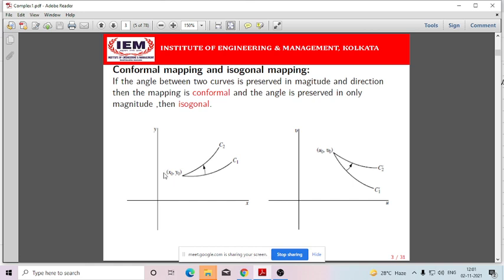Okay. So if the angle which is made between these two curves is the same here in magnitude as well as in direction, what do you mean by the direction? We can measure the direction of the angle by either anti-clockwise direction or clockwise direction. Here it is anti-clockwise, here also it is anti-clockwise, and the amount of angle made by the two curves here and made by the two curves here are the same. Then the function by which these two curves are transformed to these curves is called the conformal mapping. And if this angle is only fixed in magnitude but the directions are different, that is called the isogonal mapping. Is that clear or not?